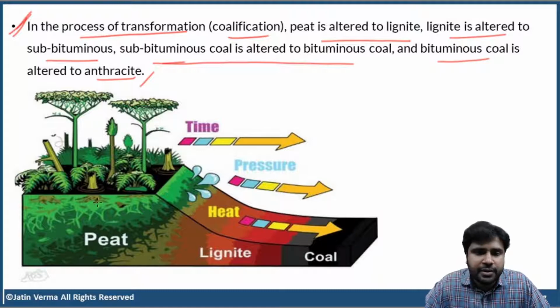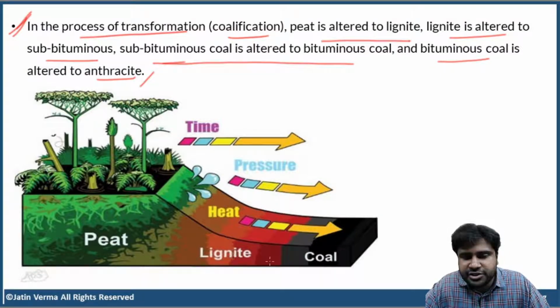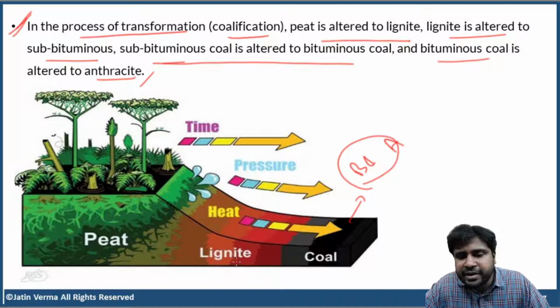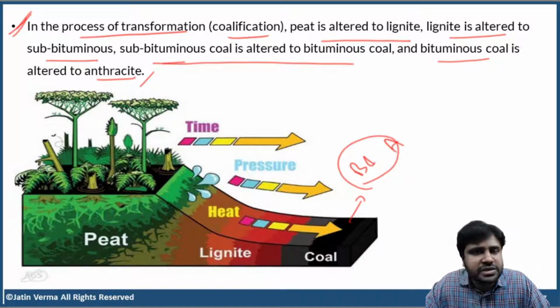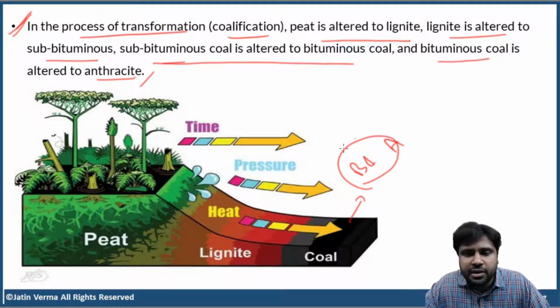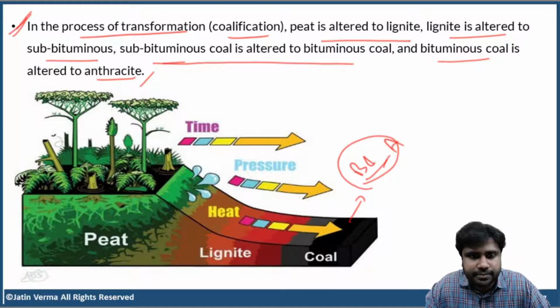Clear? So peat, lignite and coal. Here coal means bituminous and anthracite. Only these are considered to be coal. Lignite is considered to be brown coal or semi coal. So here in this terminology, coal means bituminous and anthracite. Lignite is considered to be brown coal or semi coal. It is somewhere in the middle. Lignite is a transition phase, a temporary phase.